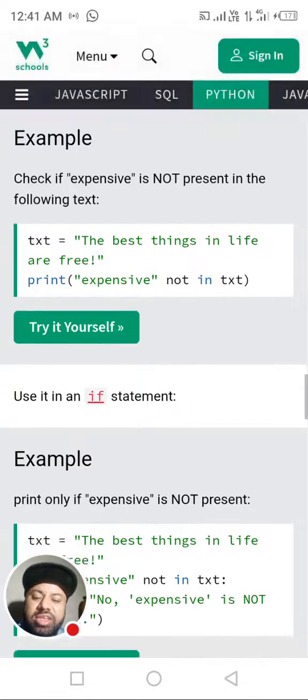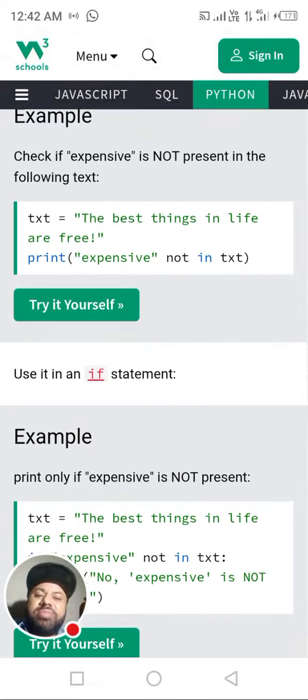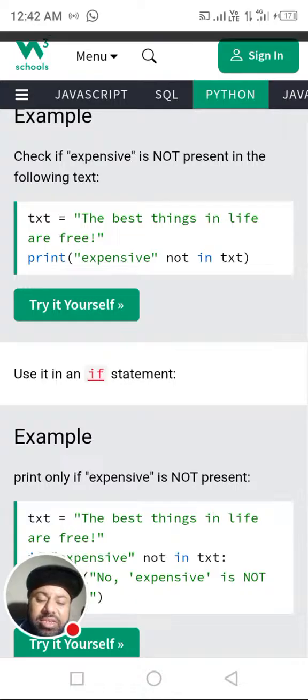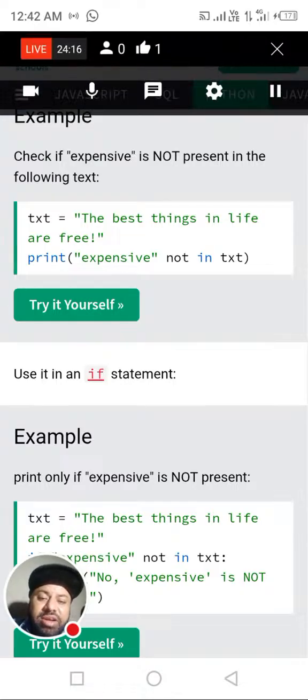Here is the example. Check if expensive is not present in the following text. The text is the same, "The best things in life are free". Of course expensive is not present, so it will give True. This print statement is True through not in.